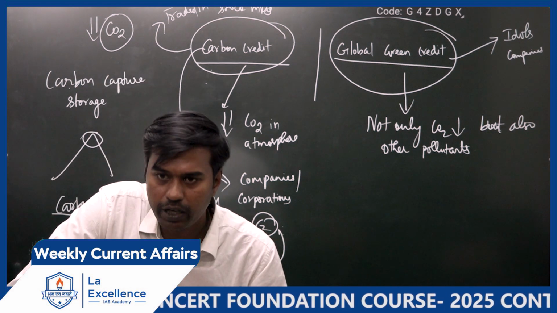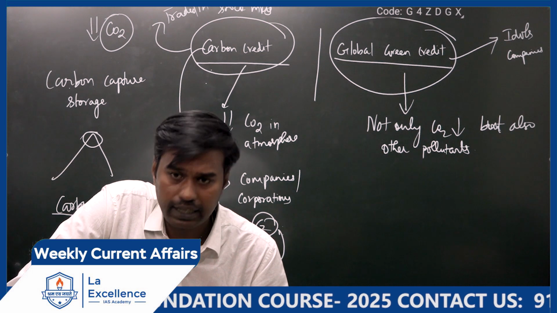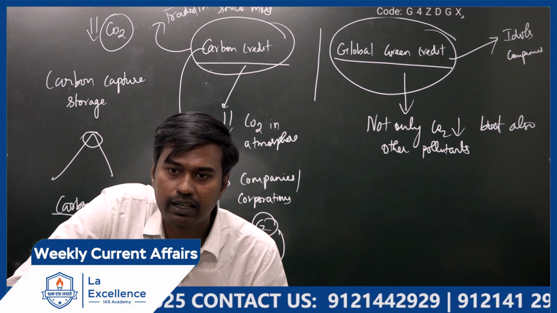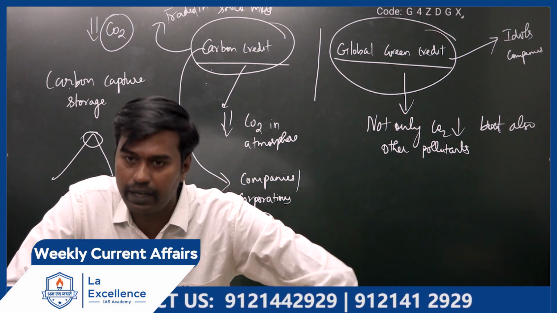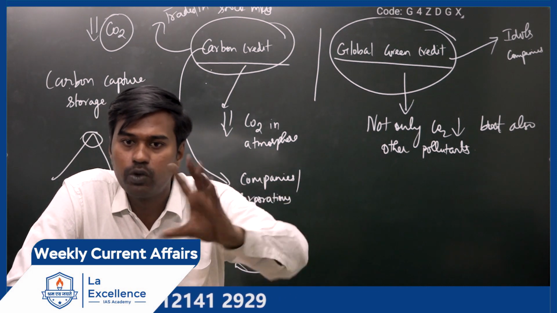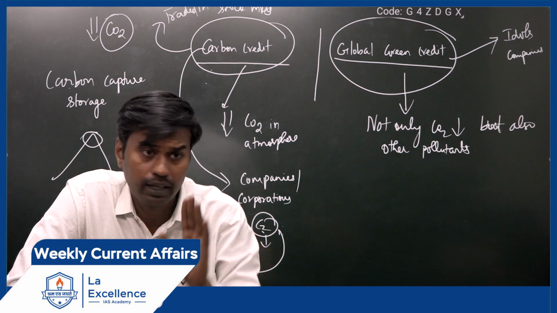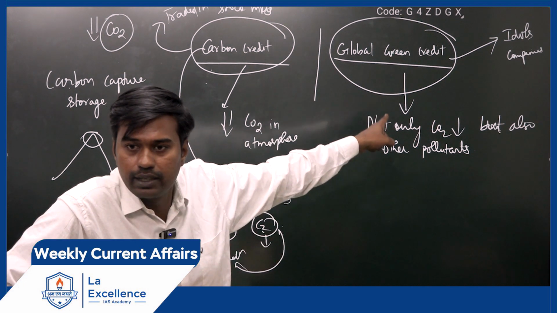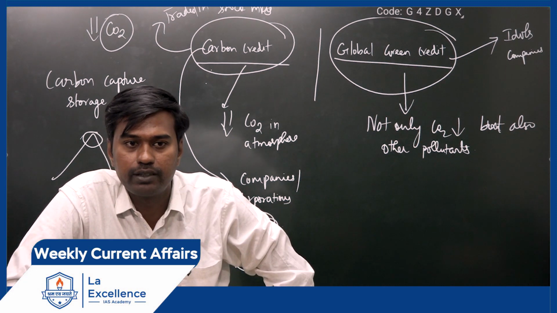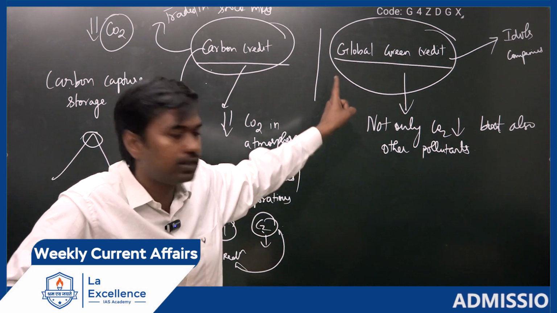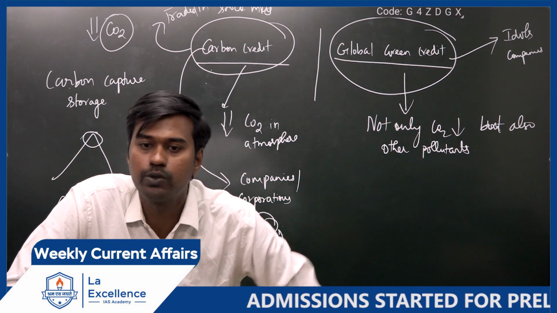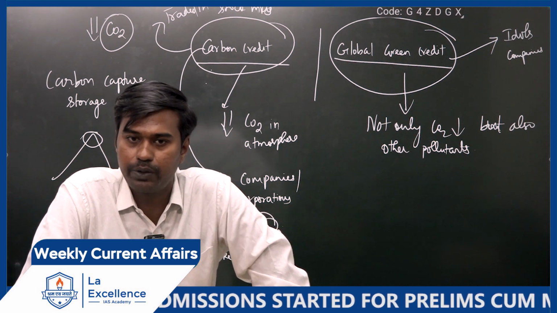For example, in an individual household, Prime Minister Modi has now announced which scheme? The Suryodaya scheme, the rooftop solar scheme. There are many ways in which you can reduce carbon dioxide or other pollutants, and you can adopt better energy saving mechanisms. Whoever plants more trees and reduces carbon dioxide can also get this certificate, and they can sell it to someone. Till now, individuals have not been getting benefited, but the government wanted, and it is India's initiative, this Global Green Credit Initiative, where we want individuals also to benefit from the program. Is it clear, everyone? Yes.